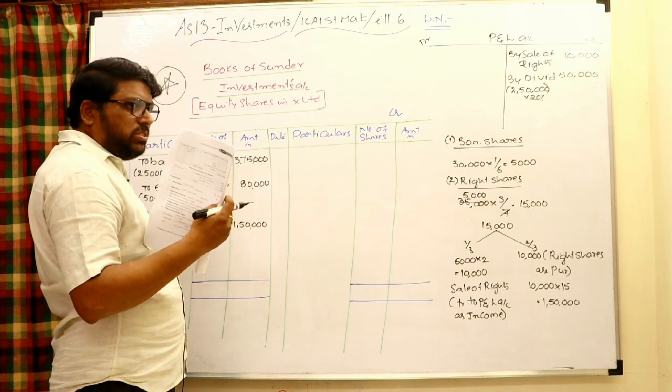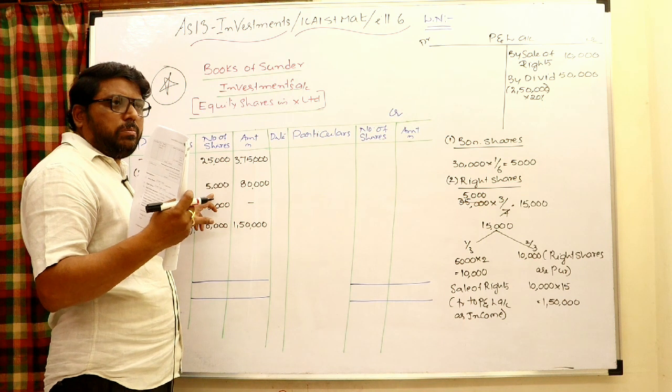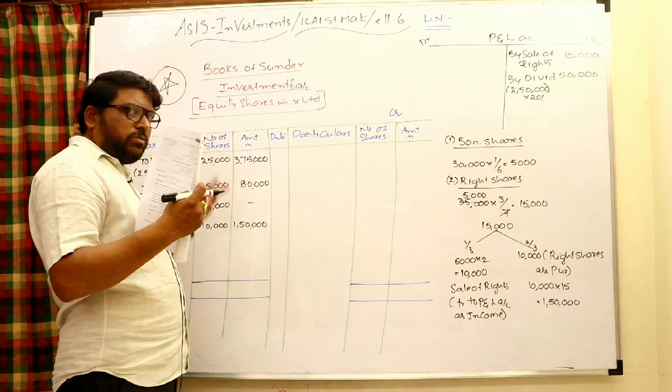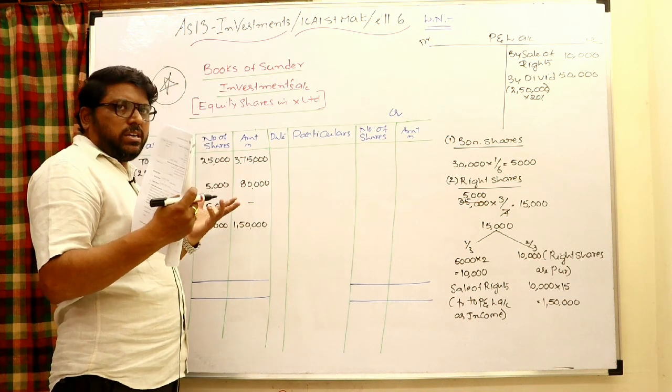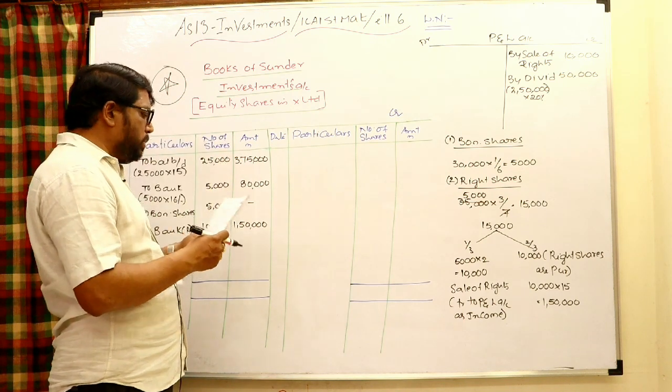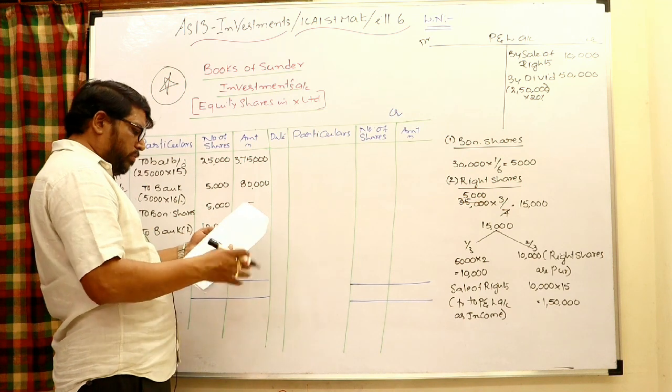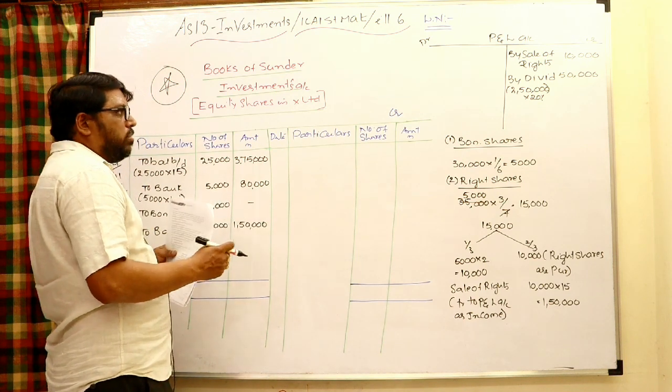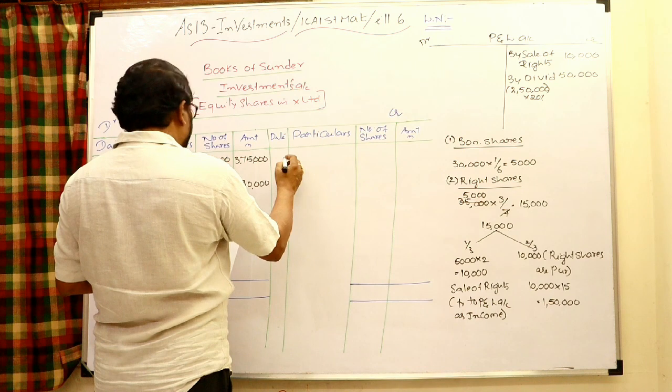We can credit it to our income. But this is a pre-acquisition dividend. Pre-acquisition dividend means before our acquisition, and the dividend was declared for that period. Truly somebody else is the owner, but I am getting the dividend. Pre-acquisition dividend is to be used to reduce the cost of investment. So bank account debit to investments account, in the investments, by bank.